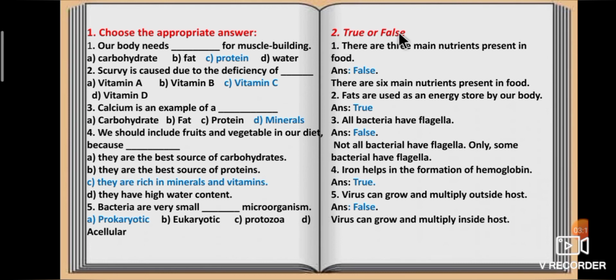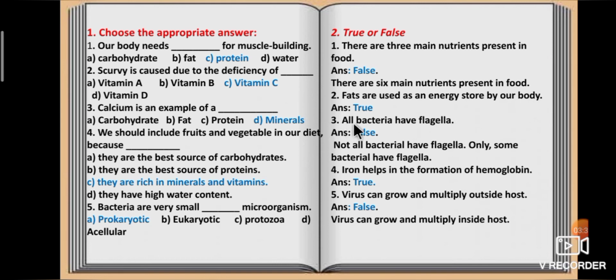Second one, true or false? First one, there are the 3 main nutrients present in food. True or false? Answer is false. There are 6 major nutrients present in the food. Second one, fats are used as an energy stored by our body. Yes, it's true. Fats are used as an energy stored by our body.